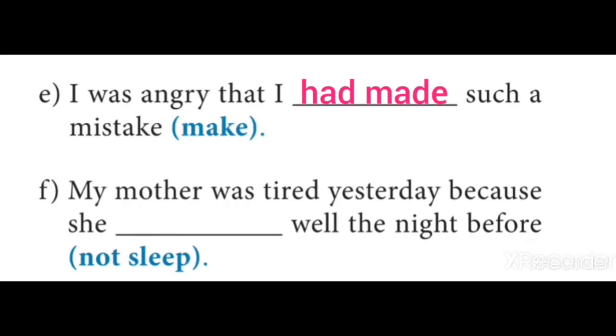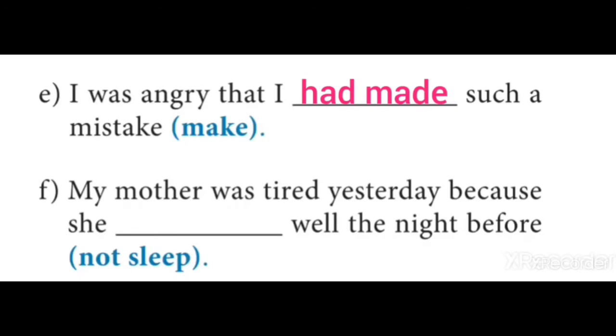Now, sentence F. My mother was tired yesterday because she dashed well the night before. Within the brackets, the V1 is not sleep. Since the V1 is preceded by not, it is a negative sentence. The first part of the sentence is, my mother was tired yesterday. Why was she tired? The reason is the night before, that is, the night before yesterday.